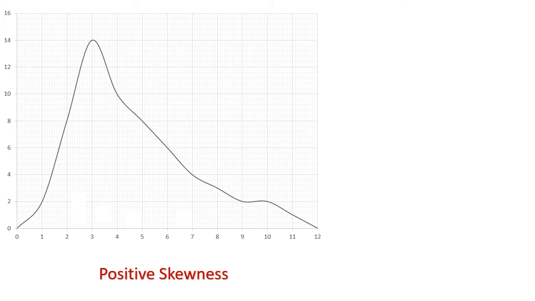As you can see from the curve, in a positively skewed curve, the frequency rapidly rises and then gradually falls down. That means in positive skewness, the frequency is high in the beginning and then gradually diminishes. The left side of the curve goes straight upwards, while the right side of the curve stretches a lot on the lower side of the graph.